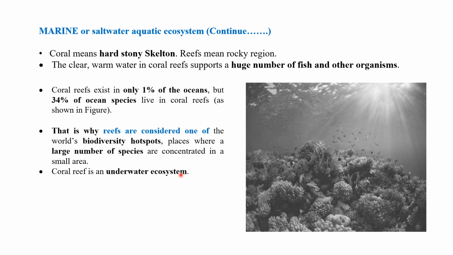So we have seen the various types of ecosystems, and we have also discussed in detail all the points pertaining to the forest ecosystem, grassland ecosystem, desert ecosystem, and aquatic ecosystem with diagrams.